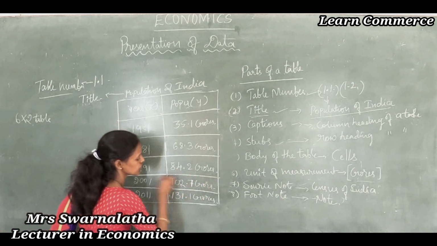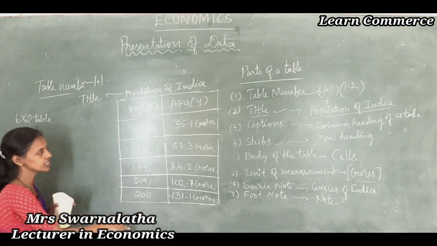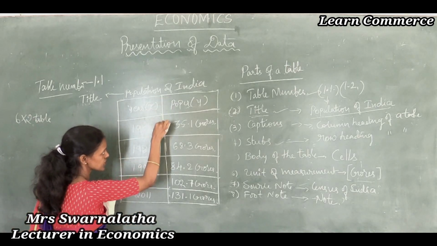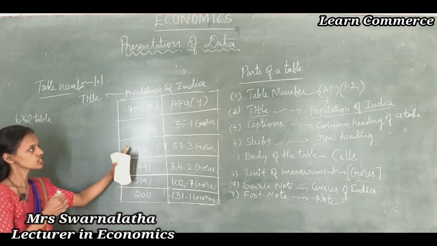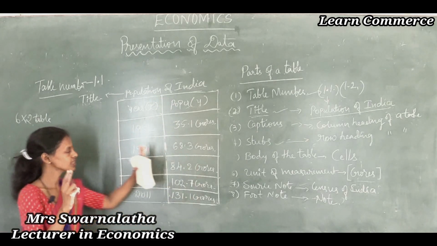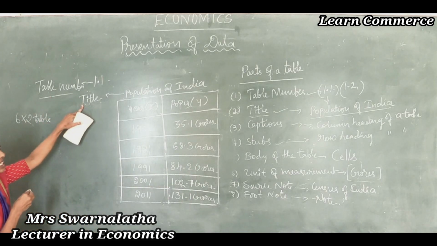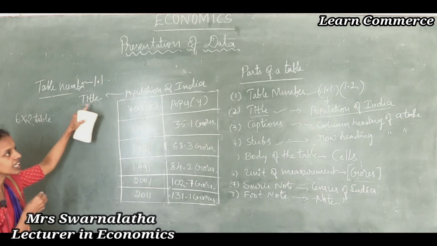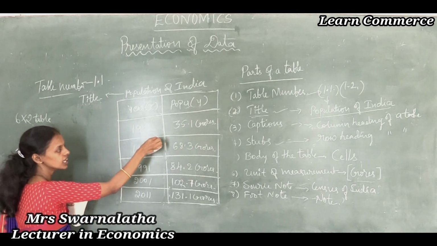Horizontal lines are said to be the rows. And the vertical lines are dividing the columns. So first column, second column, only 2 columns, thus a 6 into 2 table. Here, first one is table number 1.1, the title is population of India, and the caption is the column heading of a table.